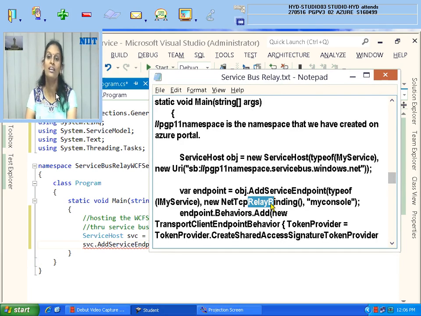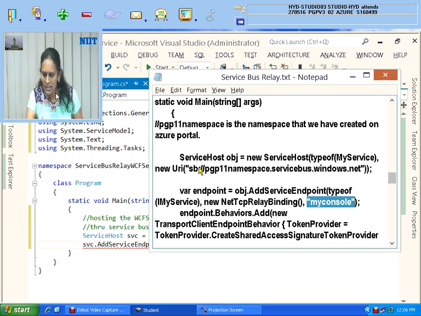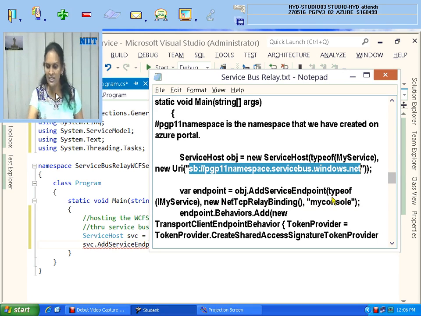NetTcpRelayBinding. It's a predefined class. For service bus relay, the protocol name is NetTcpRelayBinding, and this is whatever you are giving. Madam, you used to give the HTTP colon? No. The service bus name is already there, the same service bus name, and at last slash, this is my console.